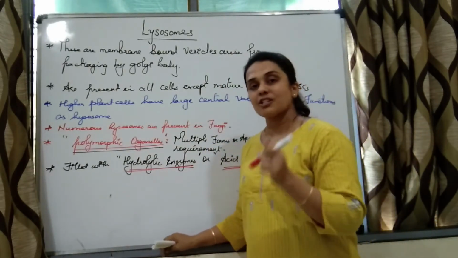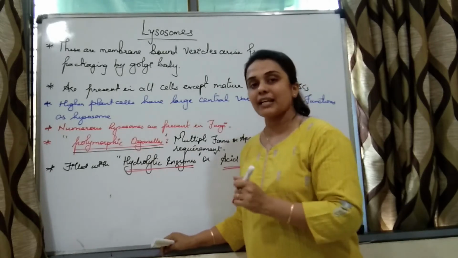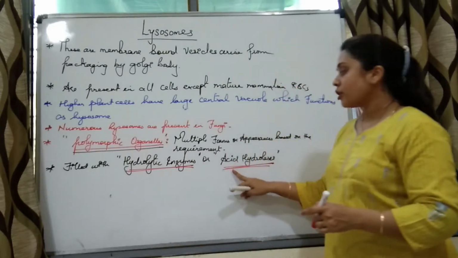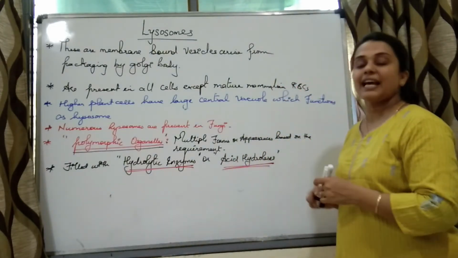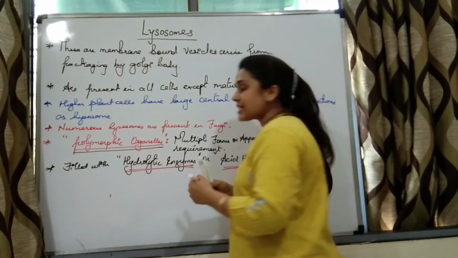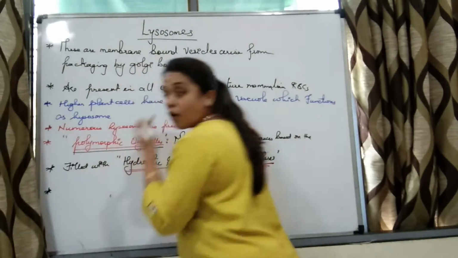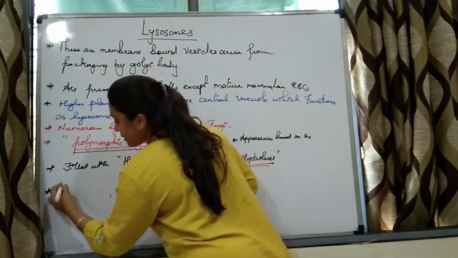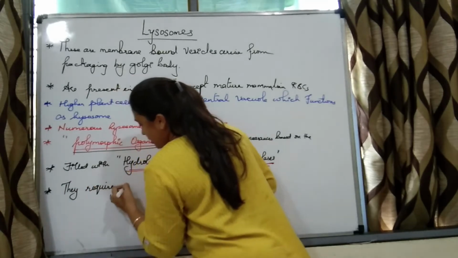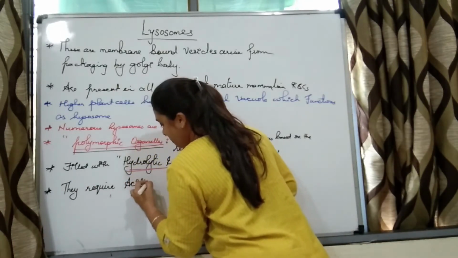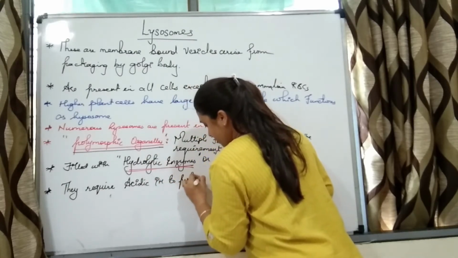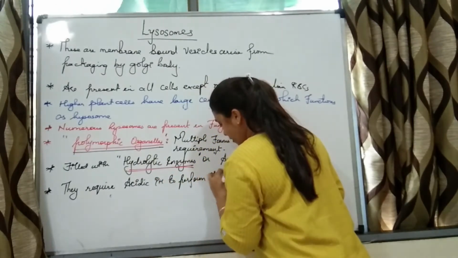They are also called acid hydrolases because they require acidic pH to perform their function.